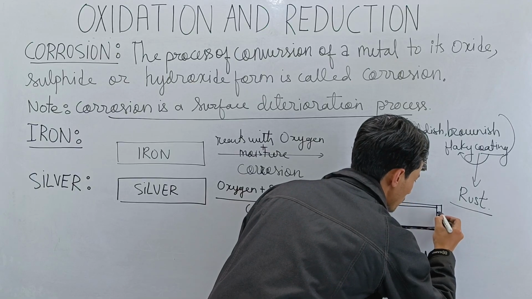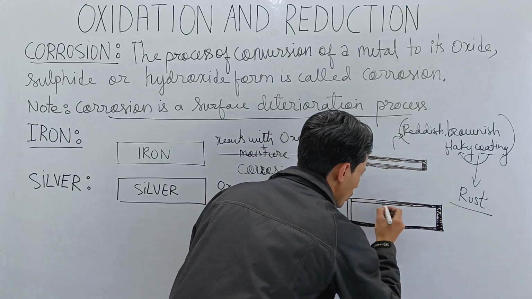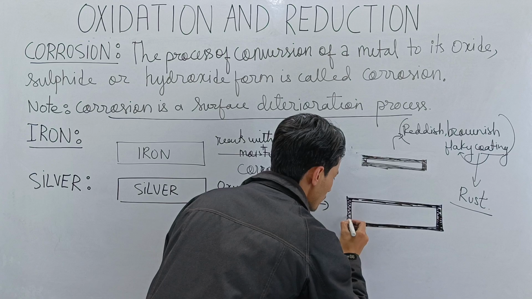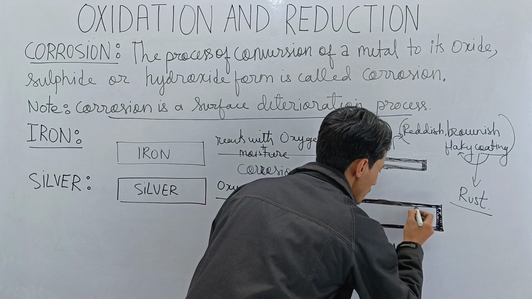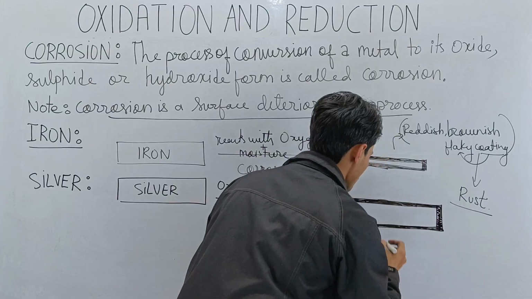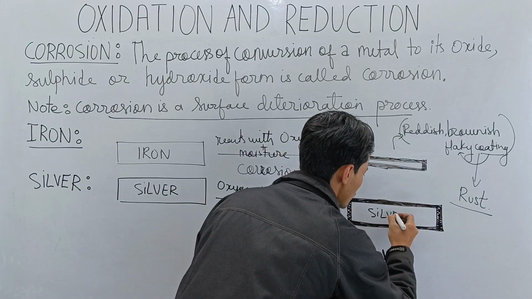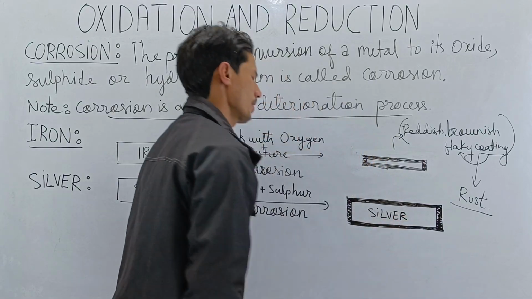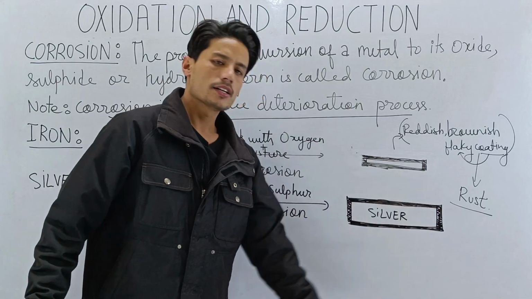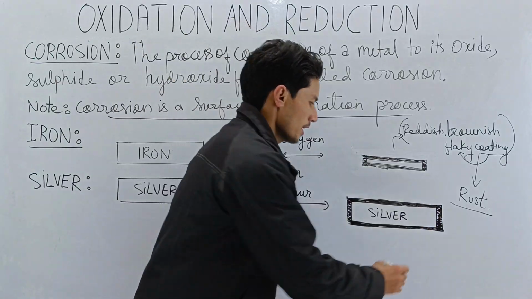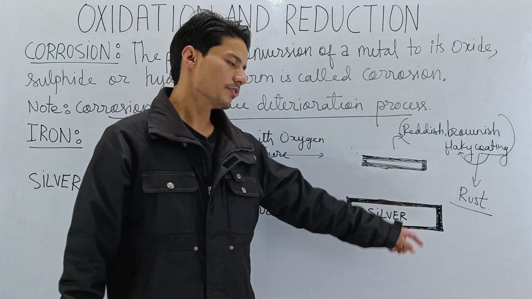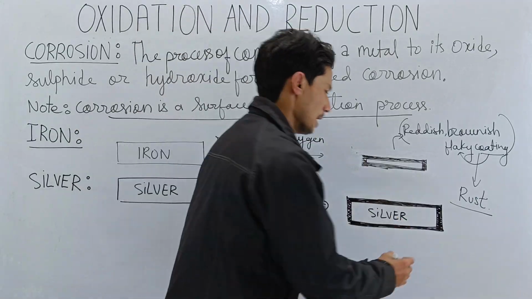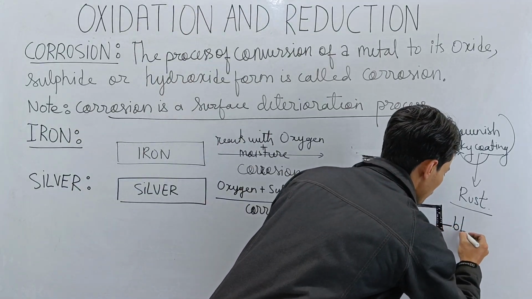So this is the blackish coating which is formed upon the surface of silver. Remember, corrosion is a surface deterioration process. That means it attacks a surface. So this is our silver, and then a blackish coating has been formed over the surface of silver.